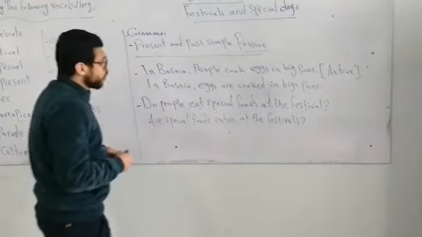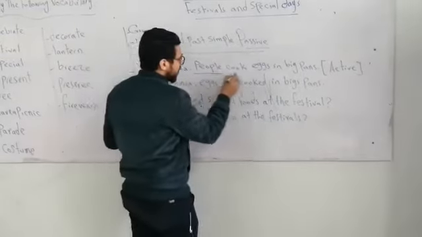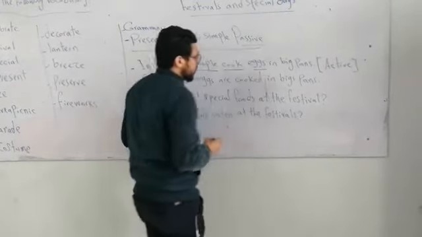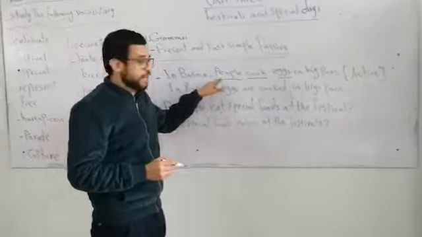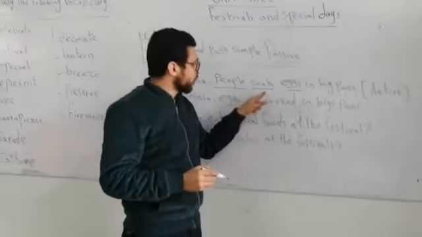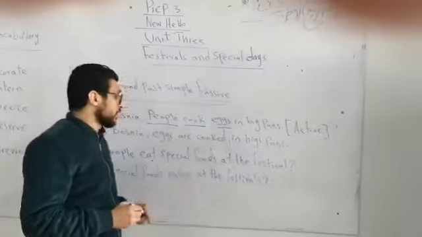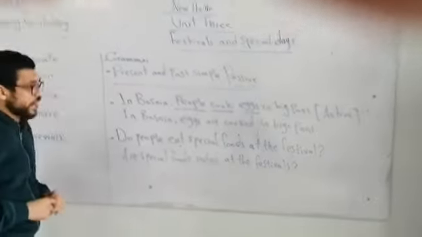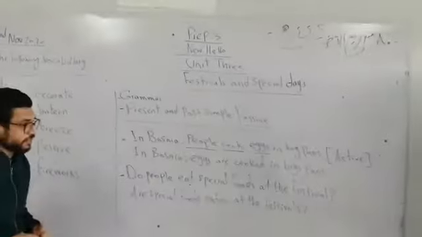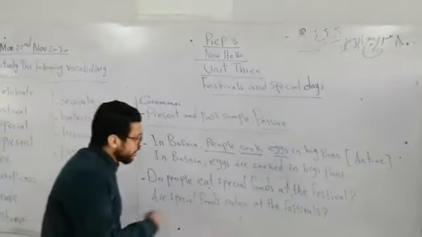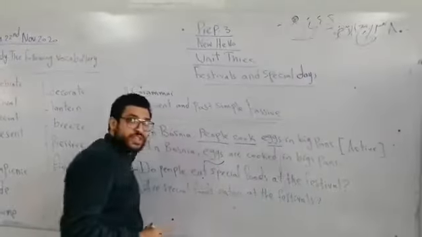I ask you to divide this sentence into 3 parts. We have here people as a subject, followed by the main verb, cook, and eggs is the object of this sentence. So, if we want to change into the passive form, we start with the object in the place of the subject.